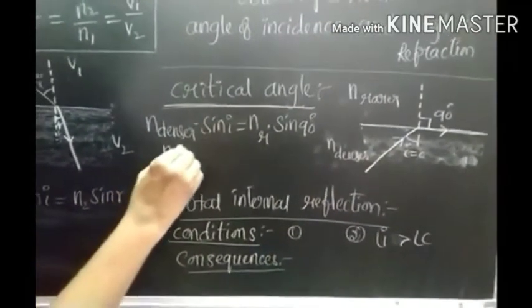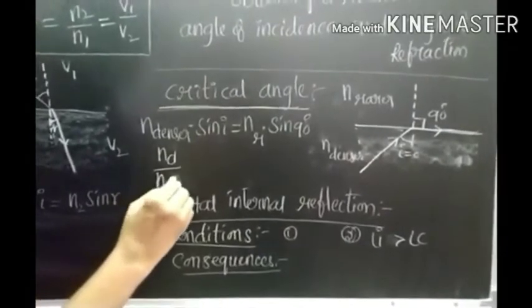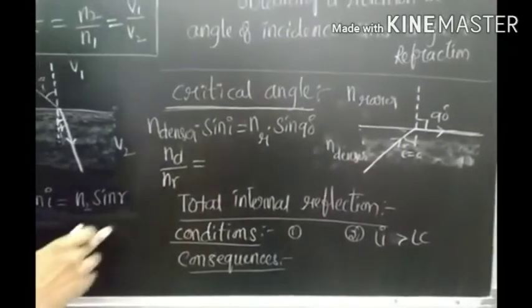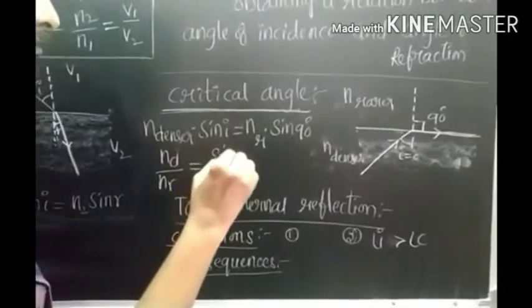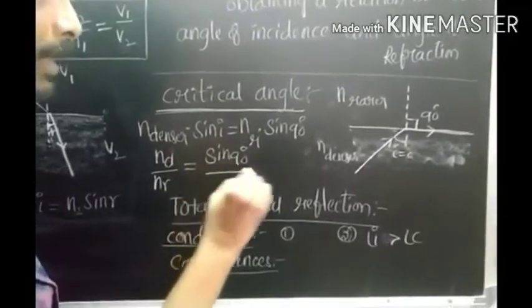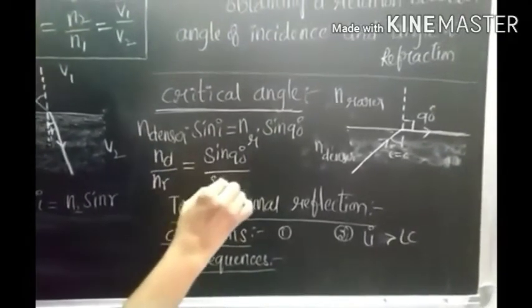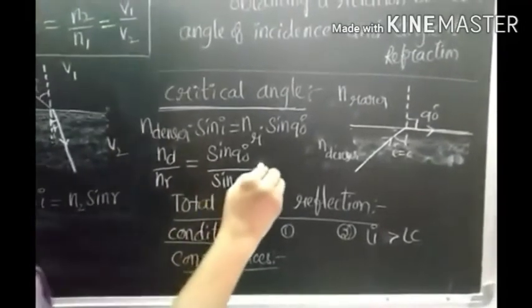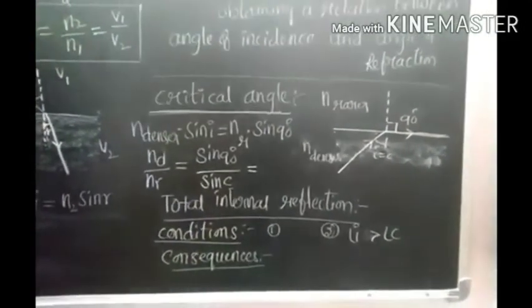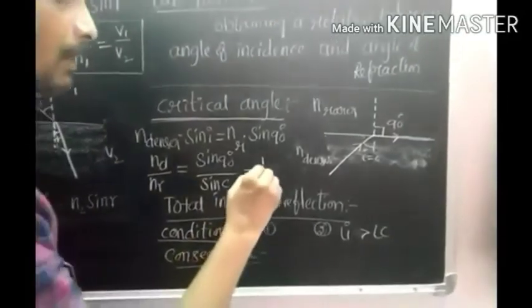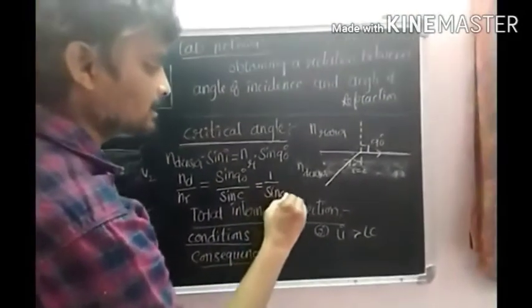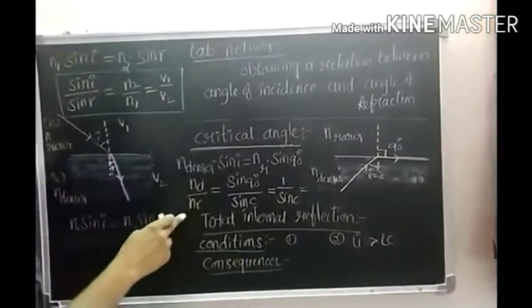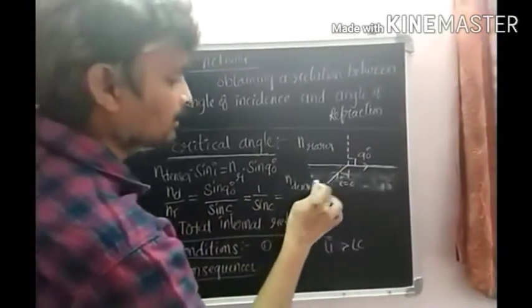So n denser by n rarer equals sin 90 by sin I, where sin I means sin C. The value of sin 90 is 1, as we already know. So 1 by sin C equals n denser by n rarer.